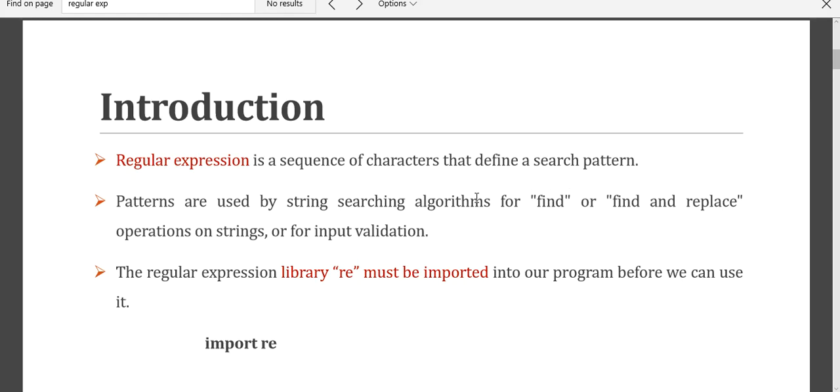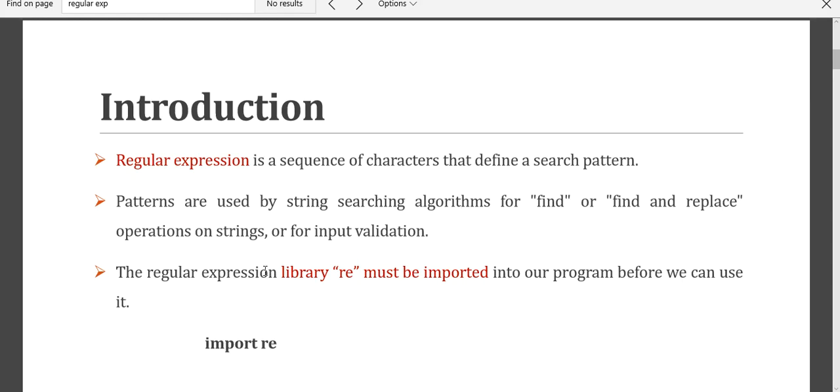In order to find that, we use many predefined functions, and the functions that we have already used with strings are find, replace, or search. So you have so many algorithms for validating input strings.